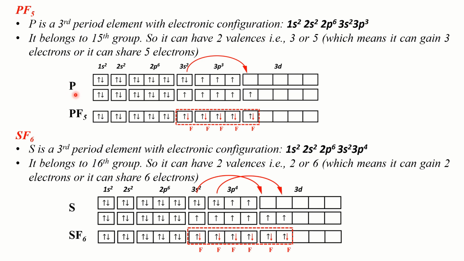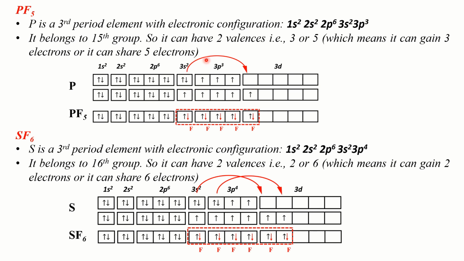Let's check it out. Phosphorus is a third period element, so it can expand its valence shell to the 3d orbital in order to accommodate more electrons. In this case, this is achieved when one of the electrons in the 3s orbital belonging to the valence shell of phosphorus jumps to the 3d orbital. Now look, initially we had only 3 unpaired electrons in the valence shell of phosphorus.